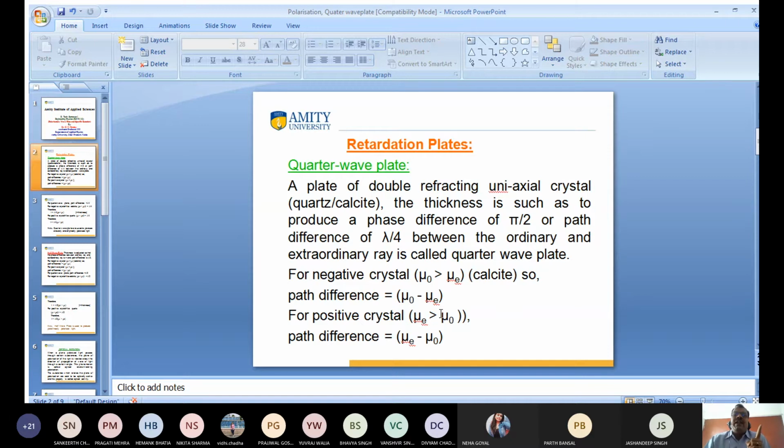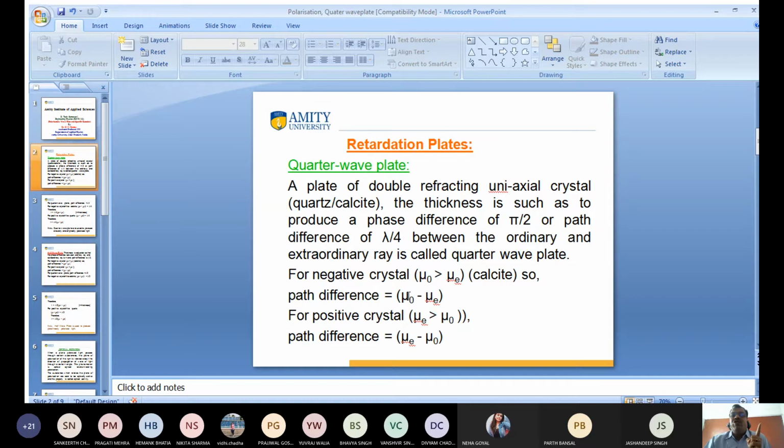So what is going to happen for a negative crystal? For a negative crystal, as I already told you, the refractive index of the ordinary ray of light is greater than the refractive index of the extraordinary ray of light. So what is the path difference?